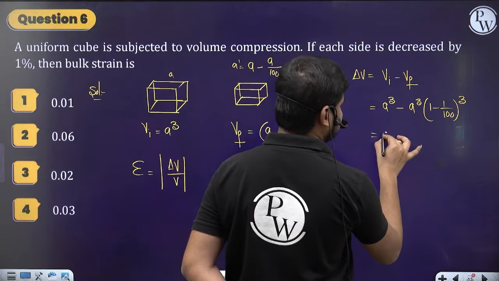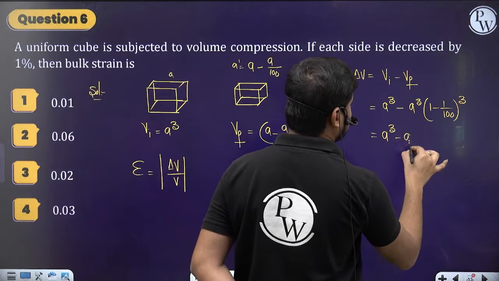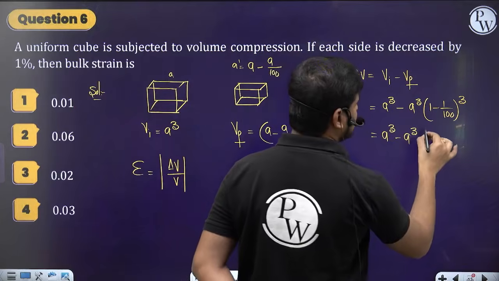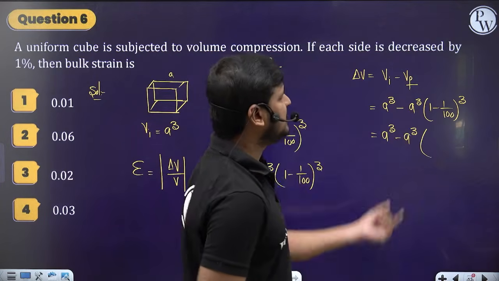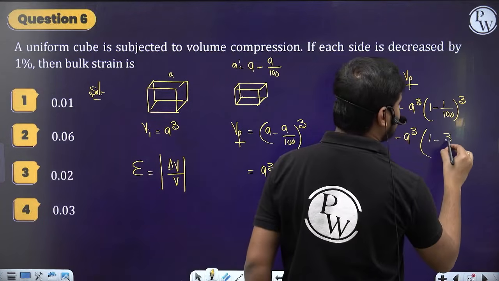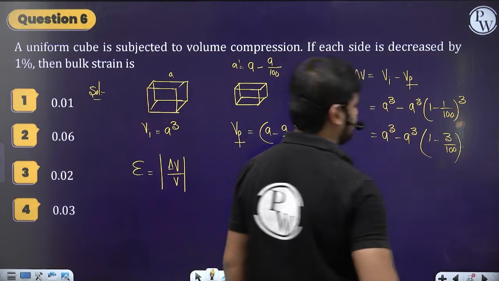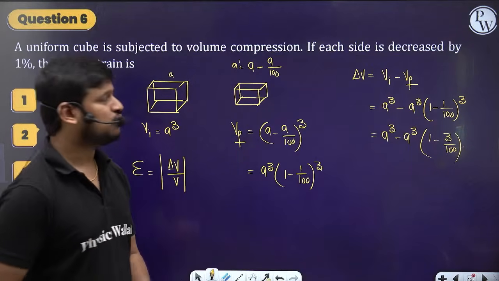Then it equals A cube minus A cube into 1 minus 3 by 100, this part. Why 3 by 100?